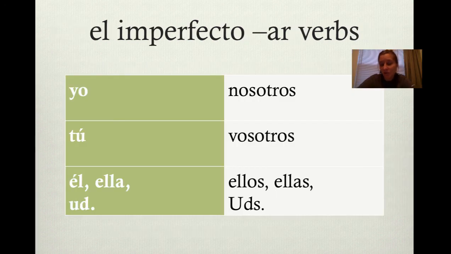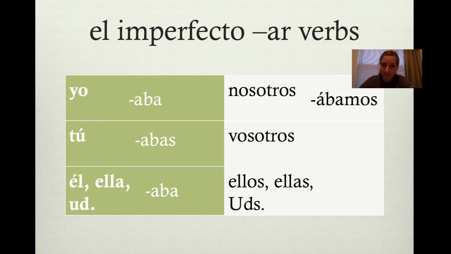So, how do we form the imperfect? Es fácil. Muy fácil. The AR verb endings look like this. Yo ends in aba. Tú, abas. Él, ella, usted, aba otra vez. Nosotros, ábamos. Don't forget your accent on the first A. Vosotros, abais. Ellos, ellas, ustedes, aban. Fácil.